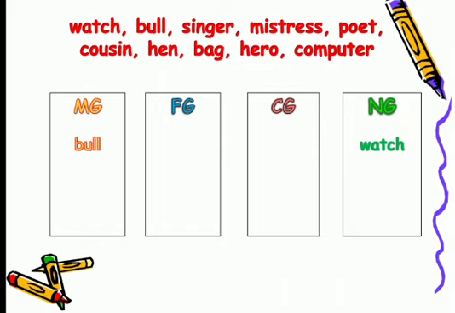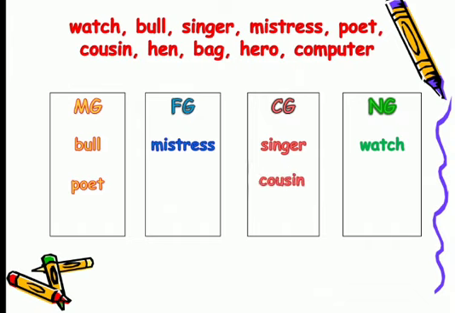Bull, masculine. Singer, common gender. A singer can be a boy or a girl. Mistress, feminine gender. Poet, masculine. Cousin, can be a boy or a girl.